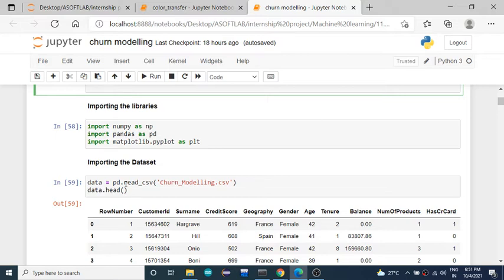Sometimes you will get errors in solving the problem. For example, if your dataset is in one extension and you are reading it with the read_csv method, you will get errors and will not be able to load the data set into your program. So make sure what the method is and what the extension of the file is.